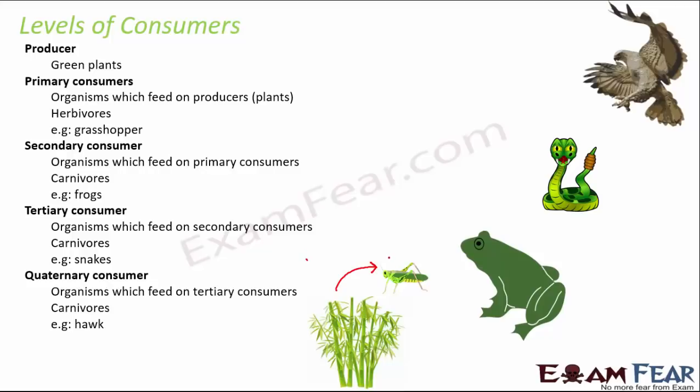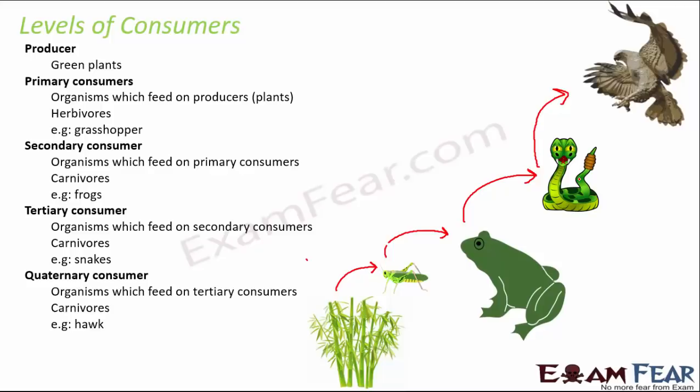They are eaten up by a grasshopper, which is a herbivore, that is a primary consumer. This is eaten up by a frog. So the frog is a carnivore, but the chain doesn't stop there, because the frog again is eaten by another organism, that is a snake. The snake again is eaten by a hawk. So all of these, hawk, frog, snake, they all fall under carnivore, but their level as a consumer is increasing.